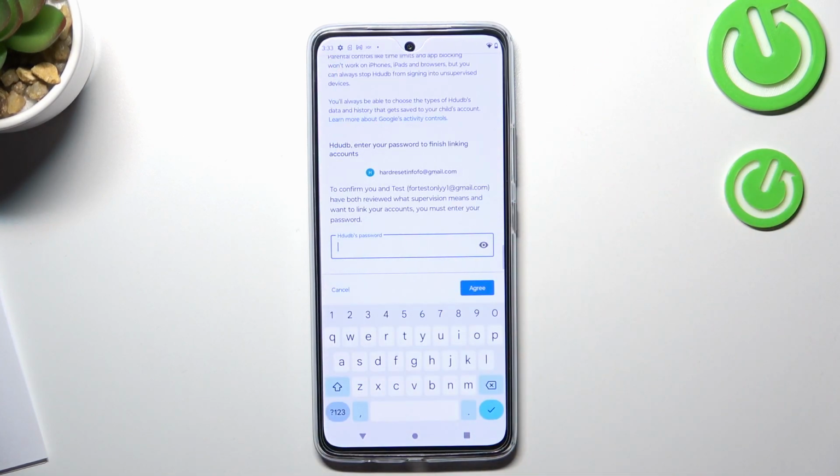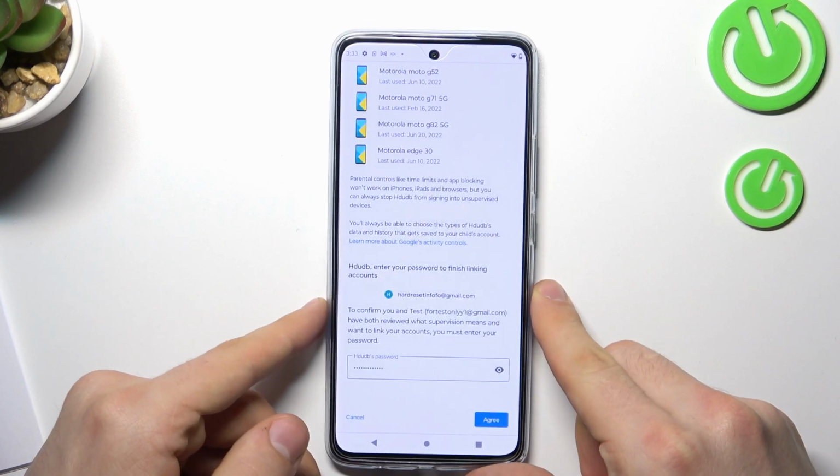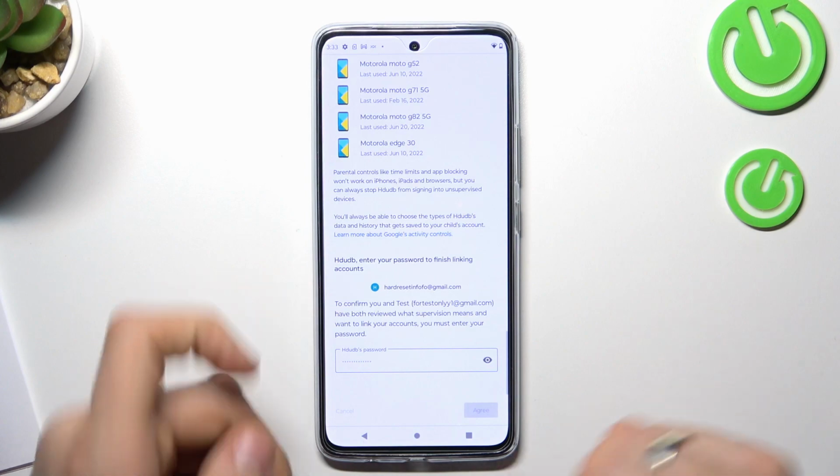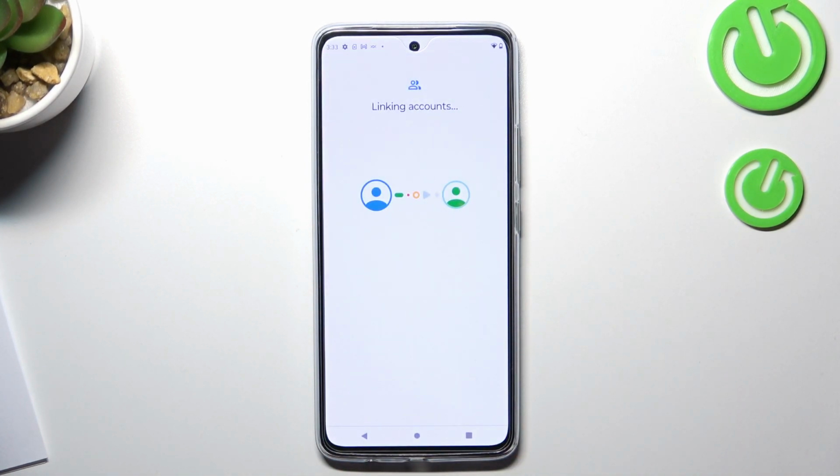Scroll down and confirm the child's password. Then click agree. Allow.